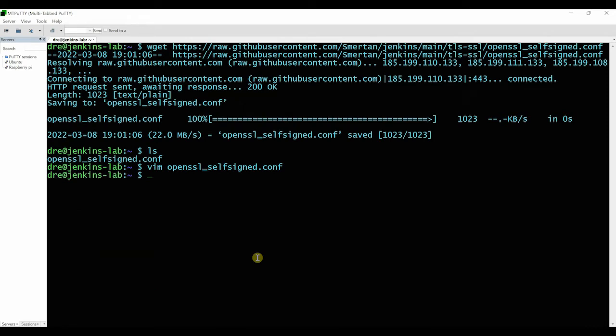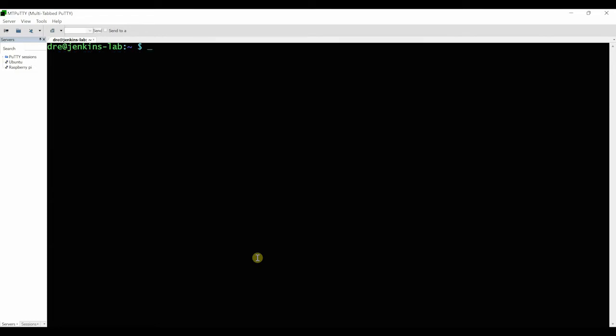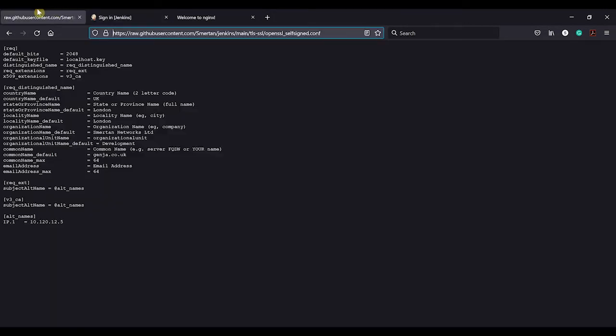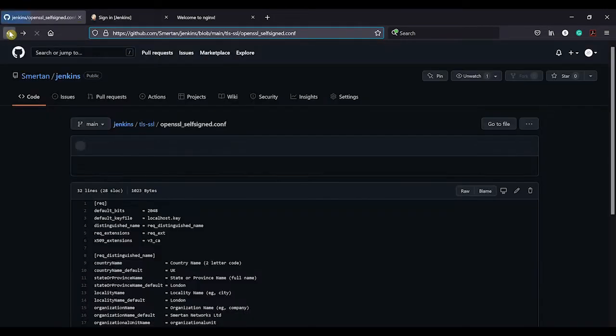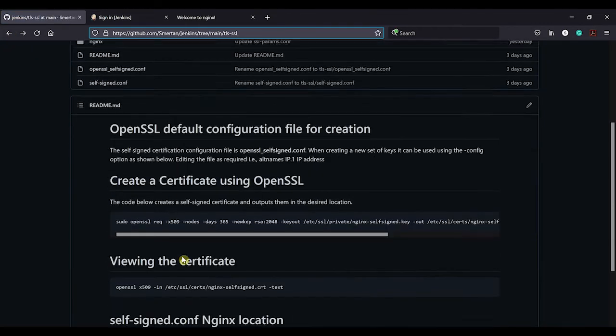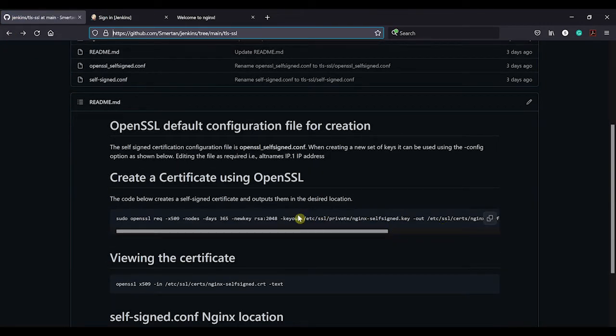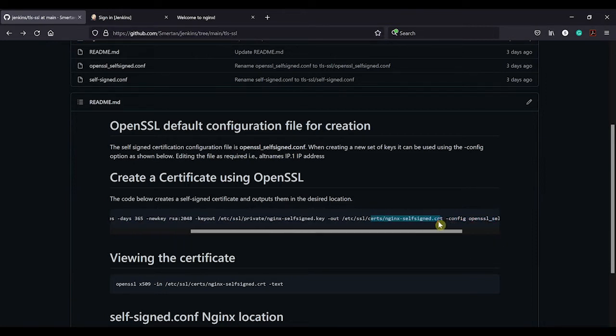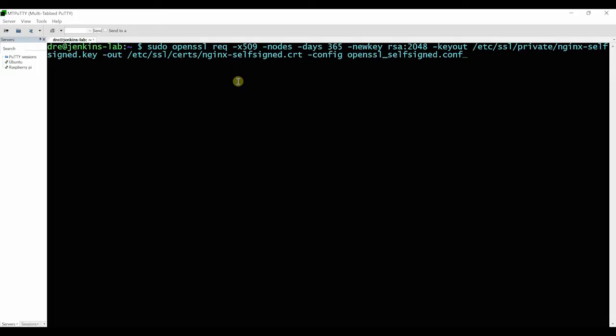Next, we want to create the certificate. So if you jump back to GitHub and go back again, back one more. I have a command in here to create it, and it will output the key and the certificate, which acts as the public key, using our configuration file from the directory we're using right now. So if you copy the command, paste that in, it'll do everything for you.